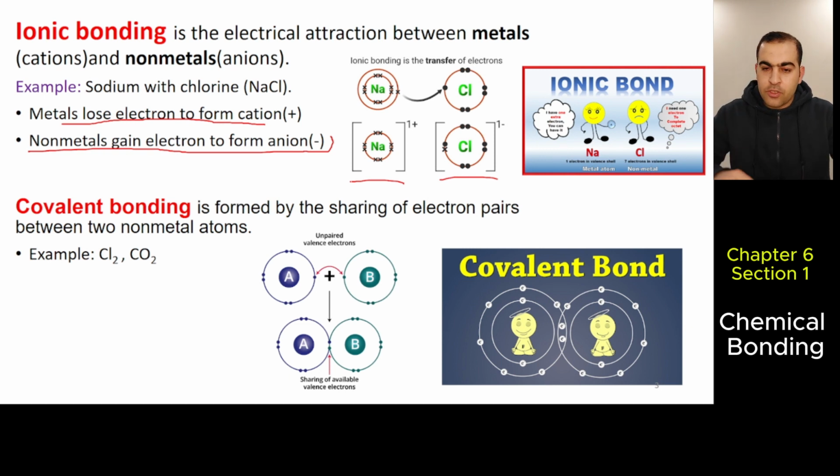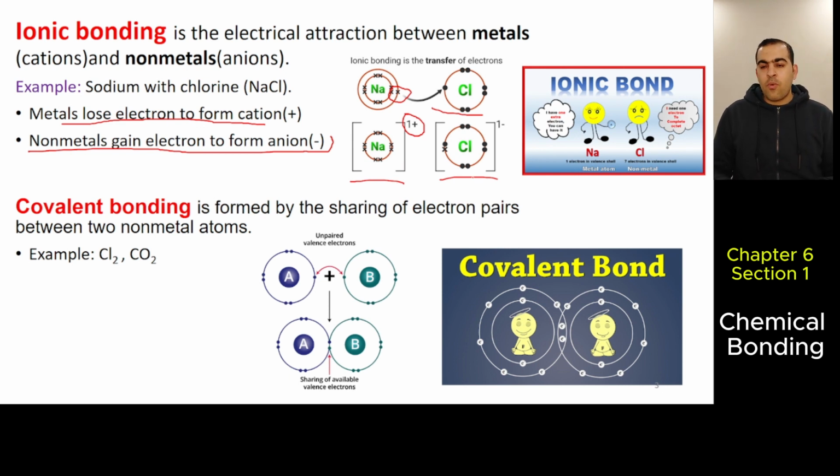Okay, but sodium, which is a metal, wants to have 8 electrons in the last shell. We will talk about the octet rule later in section 2. So metals like to lose electrons to have 8 electrons in the last shell. So sodium here loses 1 electron to chlorine, and it becomes a 1 positively charged ion because it has lost 1 electron.